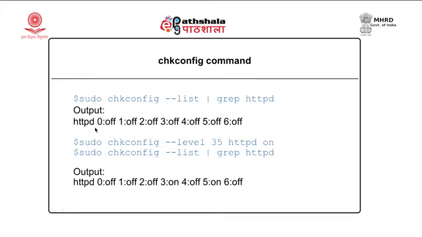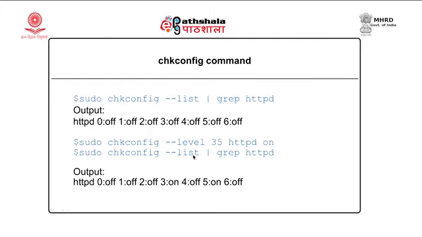Now, in the subsequent command, I am enabling the service: chkconfig --level 35 httpd on. When I say on, I am enabling the HTTPD service for run levels 3 and 5. This 35 means 3 and 5. So, this command will enable the HTTPD service for run levels 3 and 5.